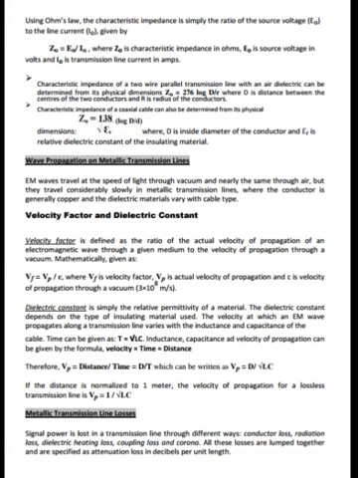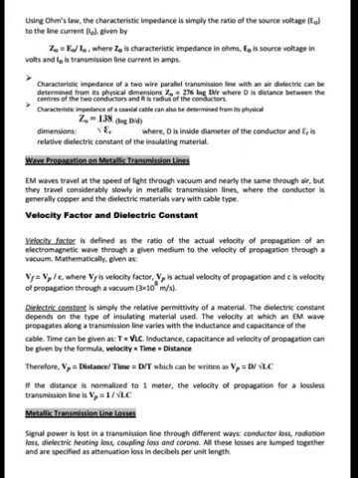Wave propagation on metallic transmission lines. EM waves travel at the speed of light through a vacuum and nearly the same through air, but they travel considerably slower in metallic transmission lines, where the conductor is generally copper and the dielectric materials vary with the cable type. Velocity factor and dielectric constant. Velocity factor is defined as the ratio of the actual velocity of propagation of an electromagnetic wave through a given medium to the velocity of propagation through a vacuum.